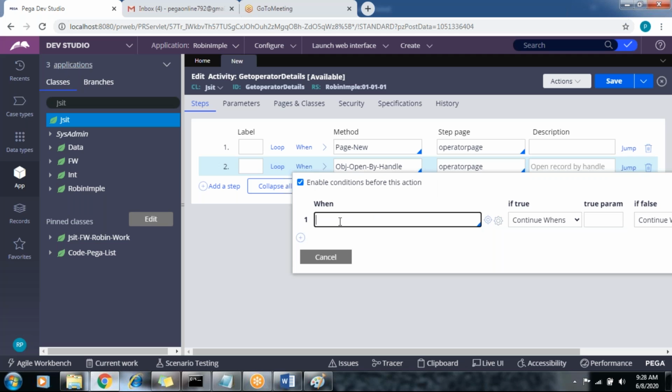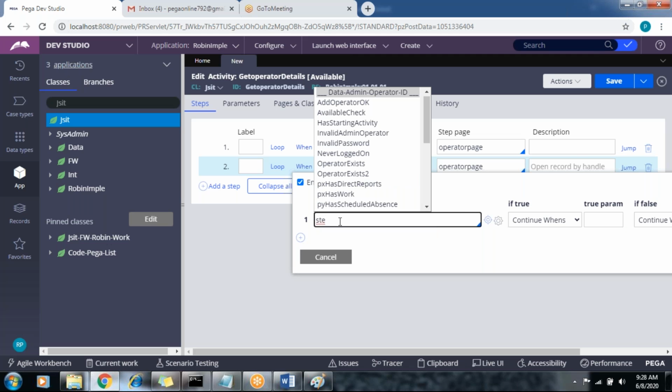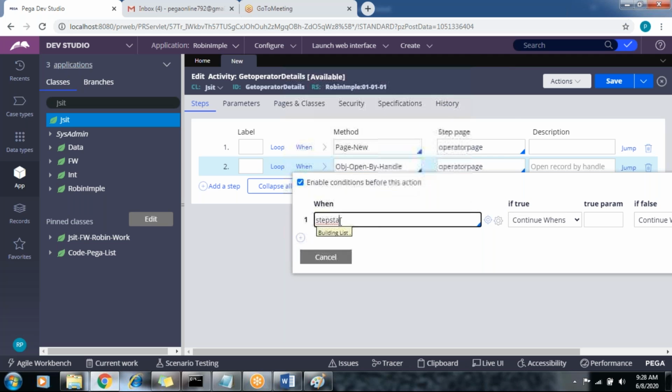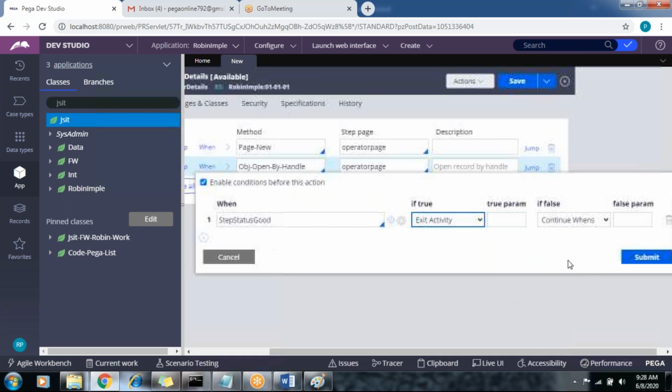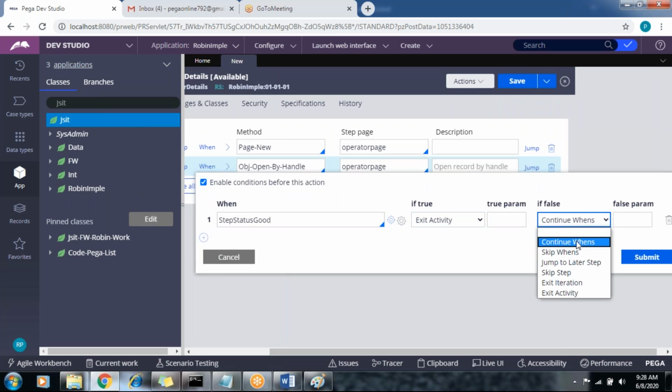I'm going to apply the step status code, some predefined when conditions. If it is true, exit the activity. If it is false, continue.